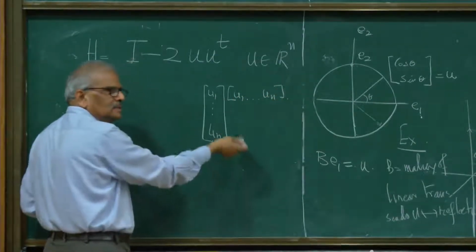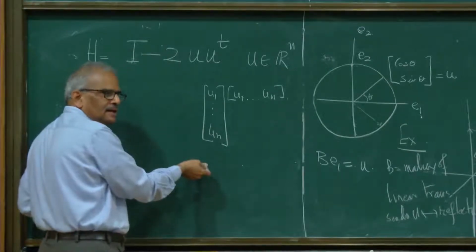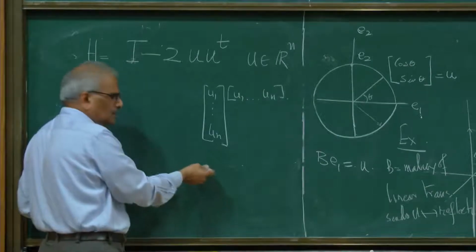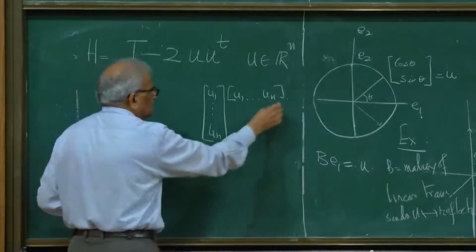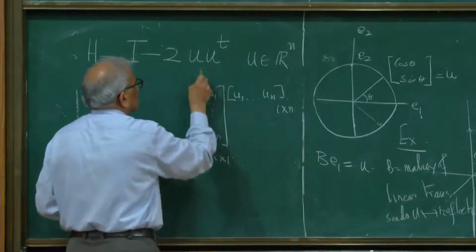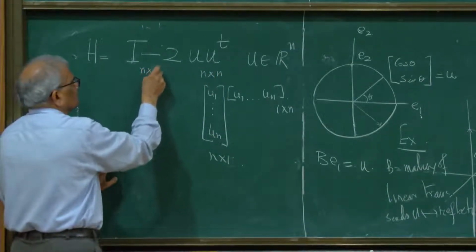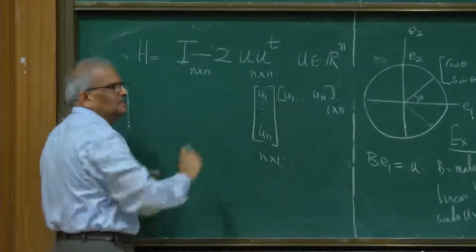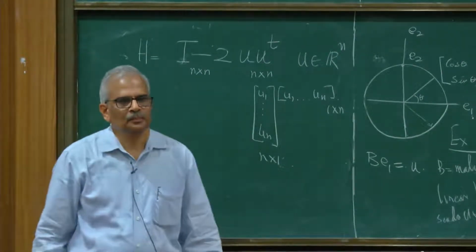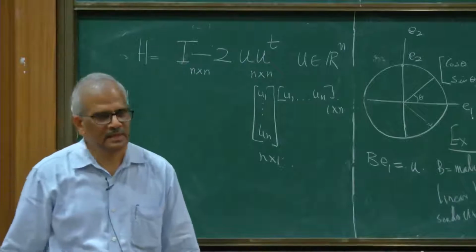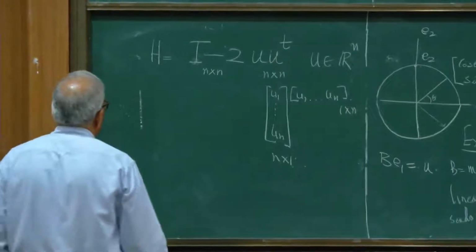What is this? This is an n by n matrix, because this is n by 1 and this is 1 by n. And this is the n by n identity matrix. So H is an n by n matrix.